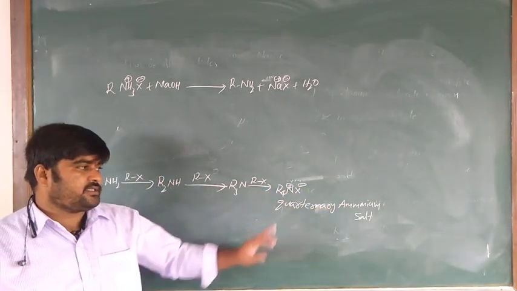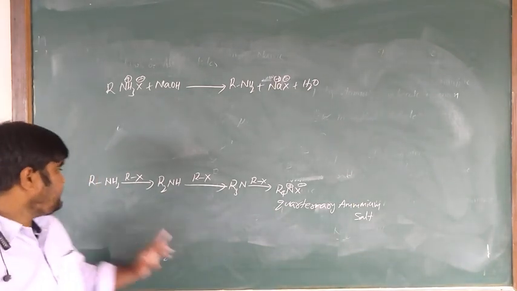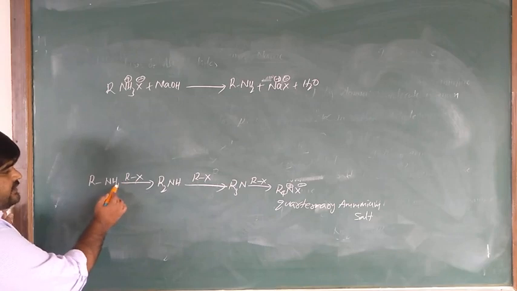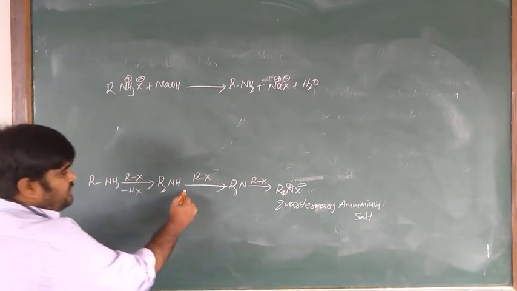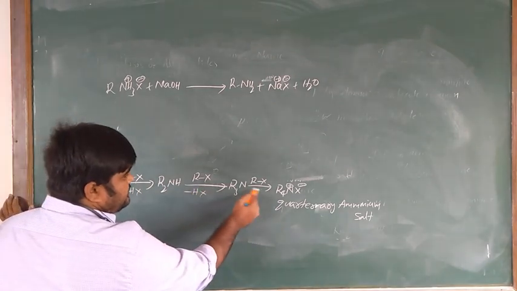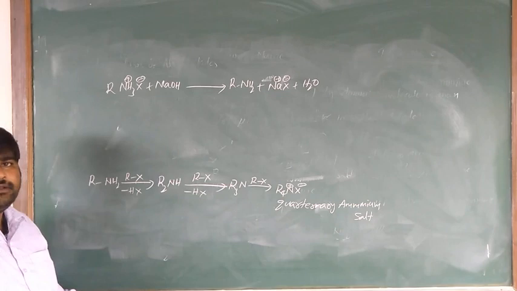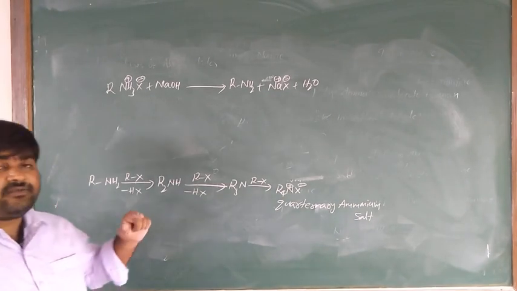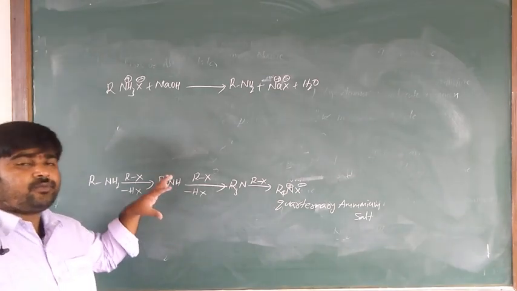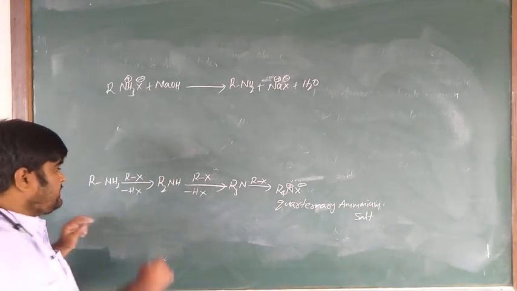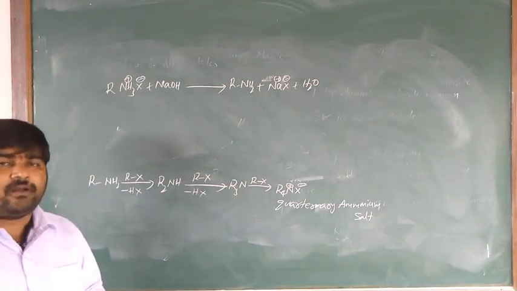Quaternary means four alkyl groups on nitrogen. Is it clear what I am saying? So RNH2 reacts with alkyl halide, with loss of a hydrogen ion. Here there is also loss of hydrogen, but in the last one there is none. So the disadvantage of ammonolysis is that a mixture of primary amine, secondary amine, tertiary amine, and quaternary ammonium salt is produced.